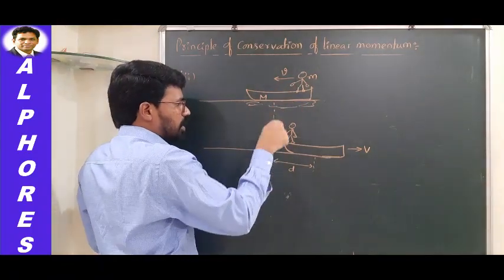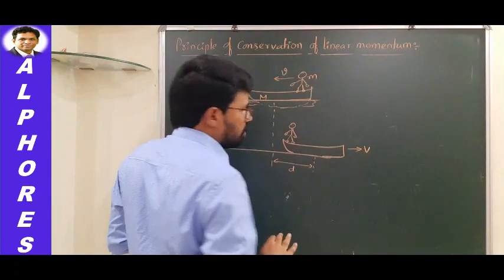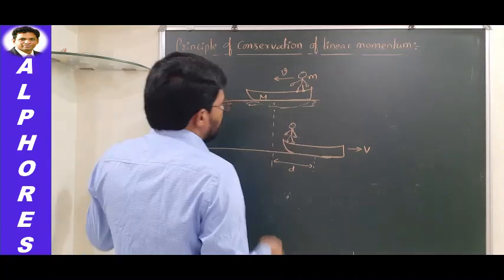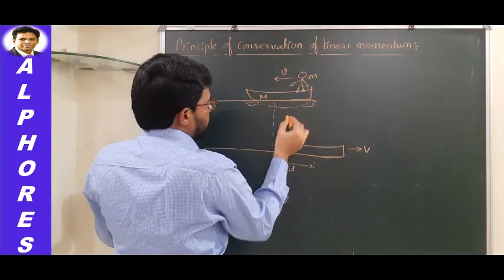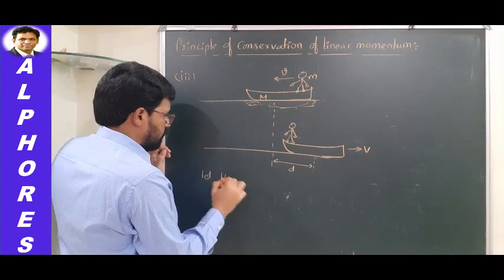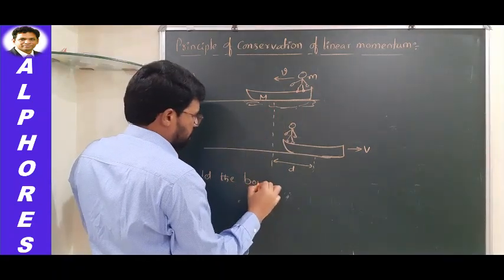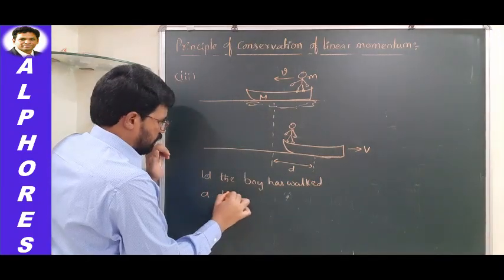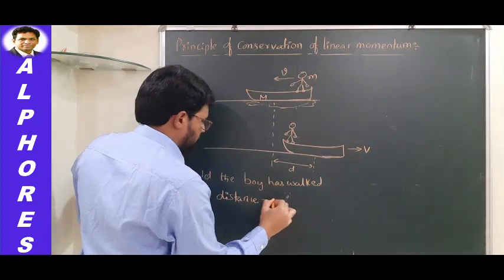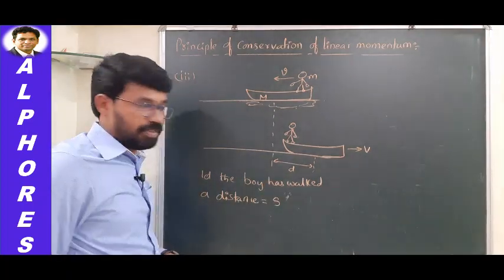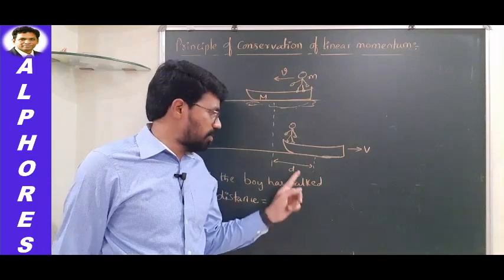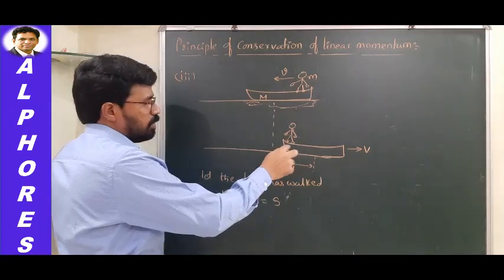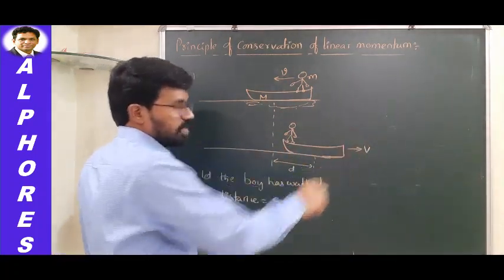But the person and the boat together, they have moved in the right side, towards this direction. Let us say the boy has walked a distance equal to s, and the boat has undergone a displacement equal to how much? D. Okay. So this is the situation. Boy's velocity is small v. The boat and boy's velocity together in the backward direction is capital V.